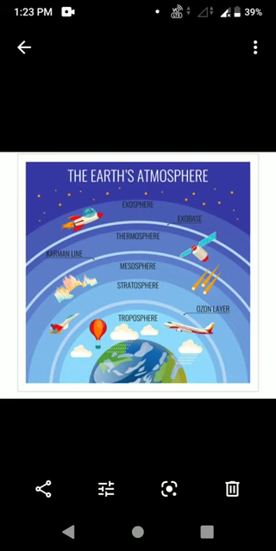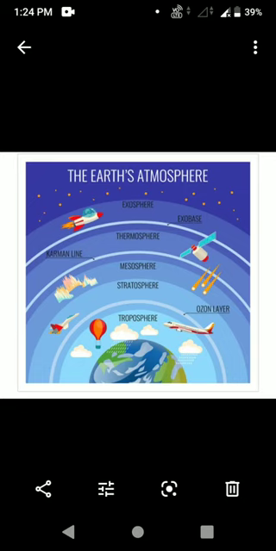Next, the lower portion of the thermosphere is more or less uniform. The gas will be uniform, so it is called the homosphere. At the same time, in the upper portion of the thermosphere, the gases are unevenly distributed. So it is referred to as the heterosphere. Uniform, homosphere; different, heterosphere. Okay. So here the temperature increases with increasing height. The ionosphere is a layer of the thermosphere that contains ions and free electrons. So in this layer only, ions and free electrons are contained.